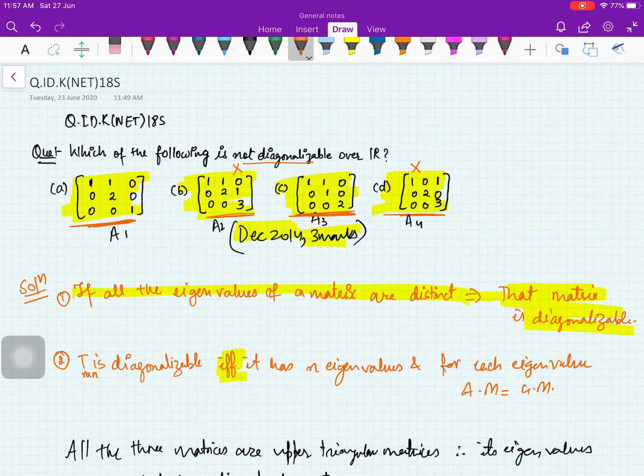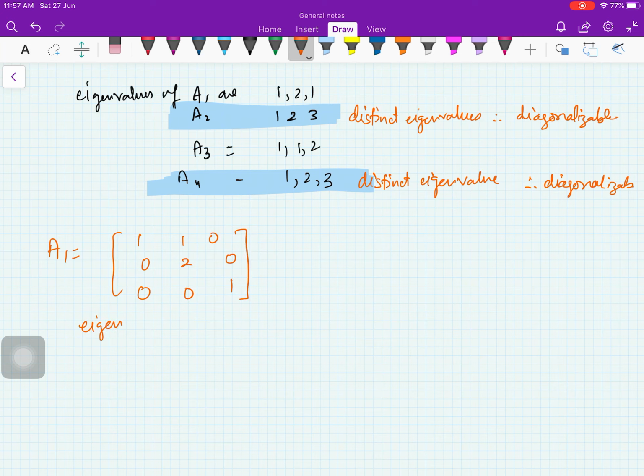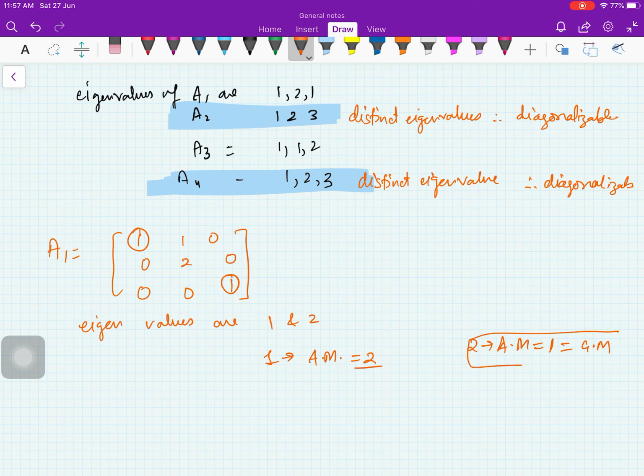Now we are left with the first and third option. Let us look at the first option, A1, that is your matrix 1 1 0, 0 2 0, 0 0 1. Here eigenvalues are 1 and 2. So 1 has algebraic multiplicity 2 because 1 is repeated 2 times, and 2 has algebraic multiplicity 1, and we know that this will be equal to geometric multiplicity.